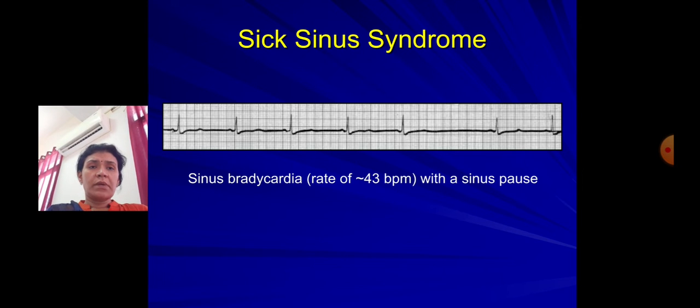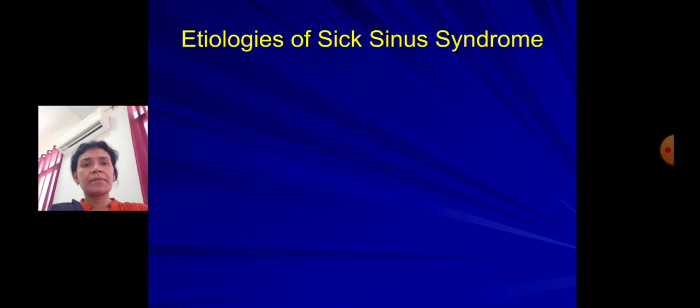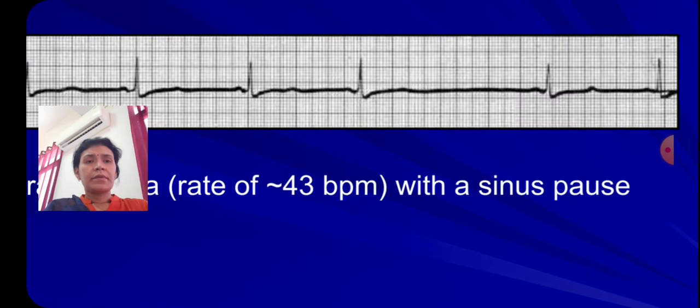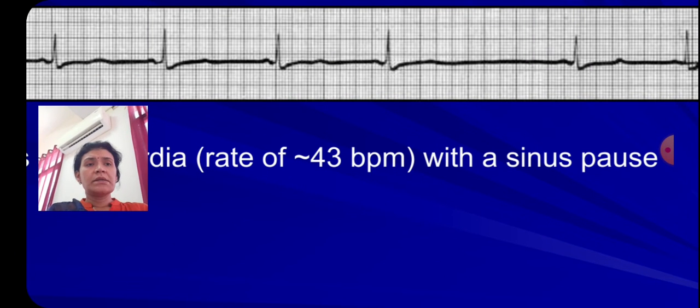Here, for example, in the ECG of sick sinus syndrome, we can see that there is sinus bradycardia. The rate here is less than around 43 beats per minute, and there is a sinus pause. We can see sinus pause here.